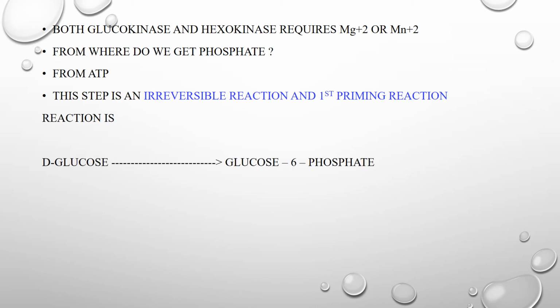If you take the reaction, glucose gets converted into glucose 6-phosphate in the presence of glucokinase or hexokinase, and ATP will get converted into ADP. The green color indicates T here. T is highlighted with green color. T indicates tri. D indicates di. As ATP donates one phosphate, it gets converted into diphosphate.